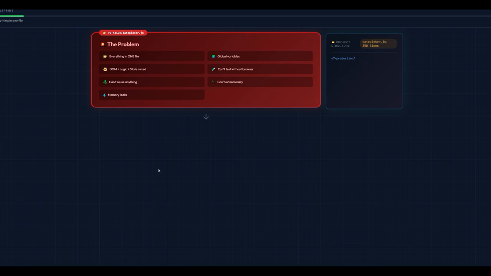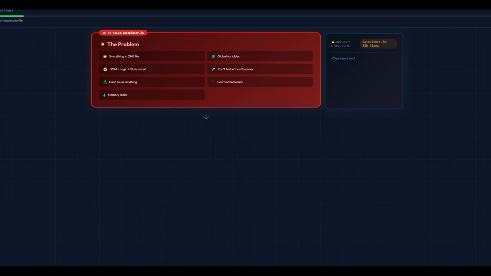Now, before we write a single line of refactor code, I want you to see the destination. Think of this like a blueprint. Architects don't start building, they plan first. They see the finished building in their mind before laying the first brick. And that is what we are doing here, seeing the end before we begin. Here is our starting plan. We have one file, bad code, and 7 problems. We have the global variables, we have DOM and logic mixed, we have no communication system, we have memory leaks.